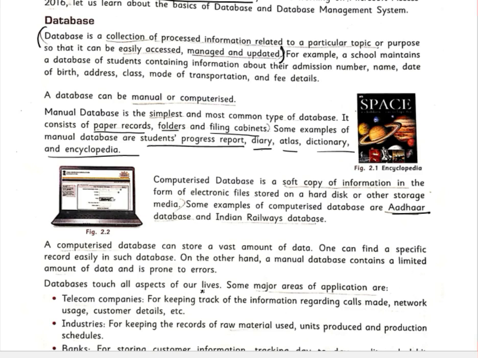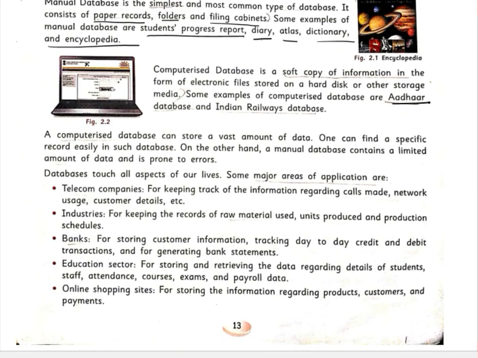Okay, so database touches all aspects of our lives. Some major areas of application are telecom companies, for keeping track of information regarding call mates, network users, customer details, etc. Suppose some person has done some crime, then what will your investigation team do? They will record your call information, so they can easily find to whom that person has called at that particular time. That means all details are computerized. If all details were not computerized, then they cannot find to whom he has contacted or what message he has sent to anyone.